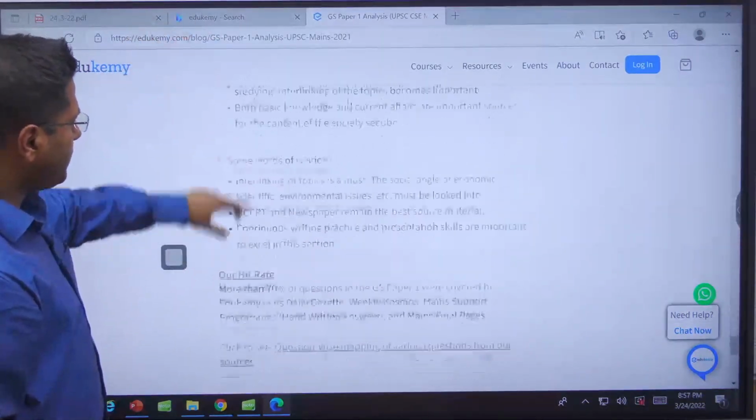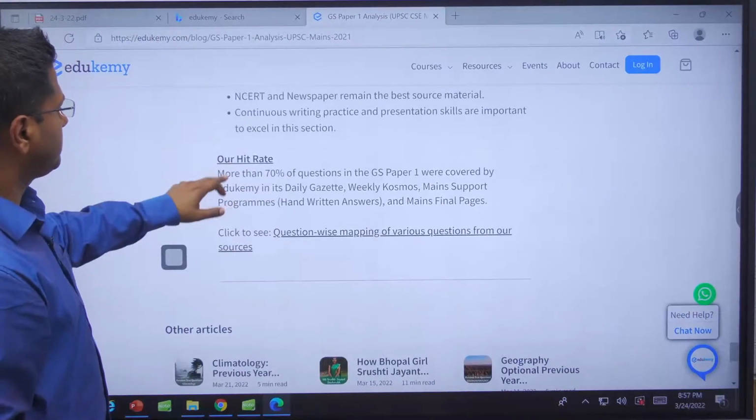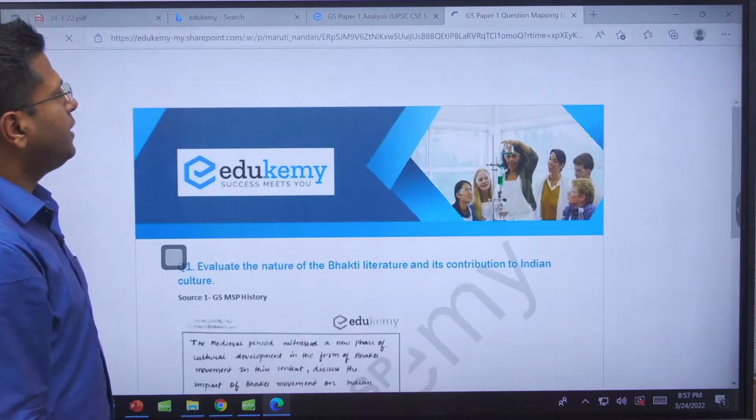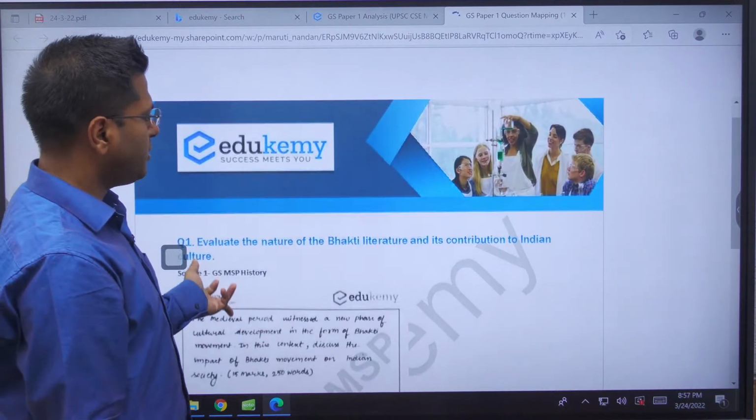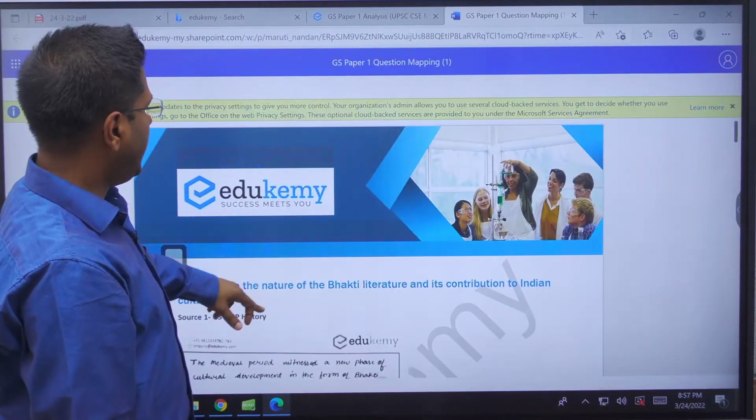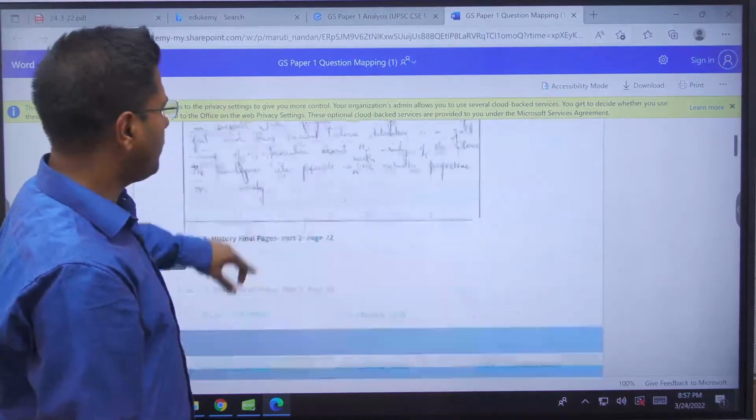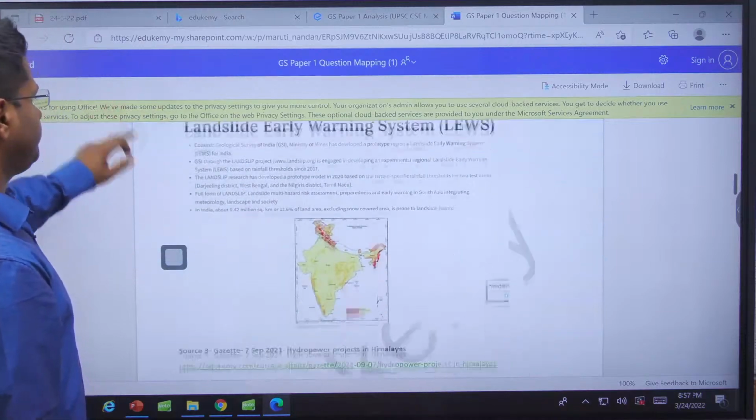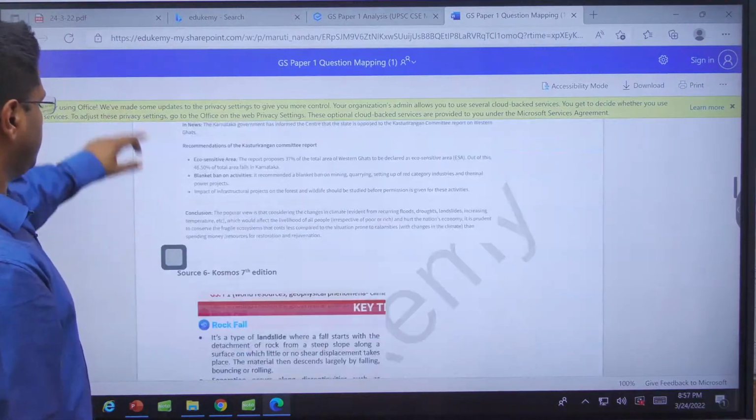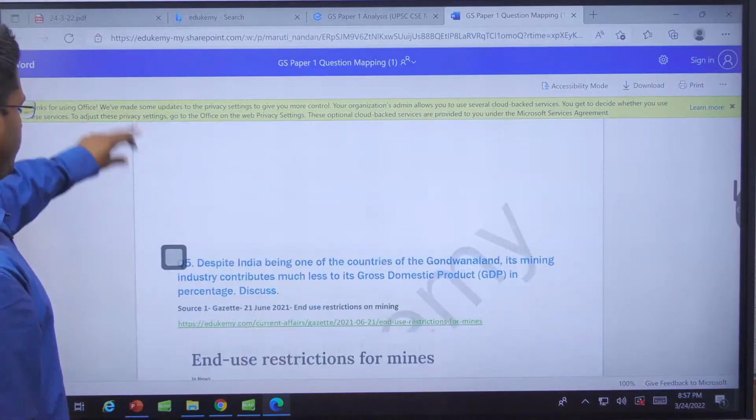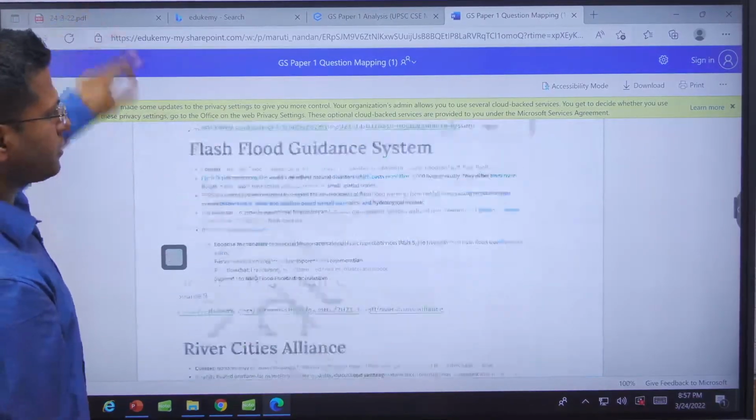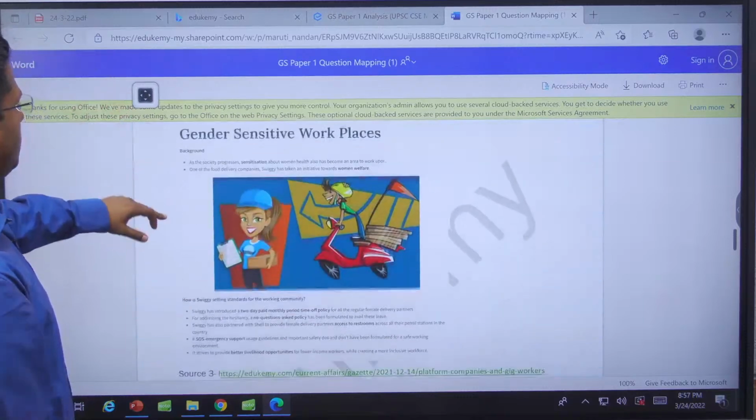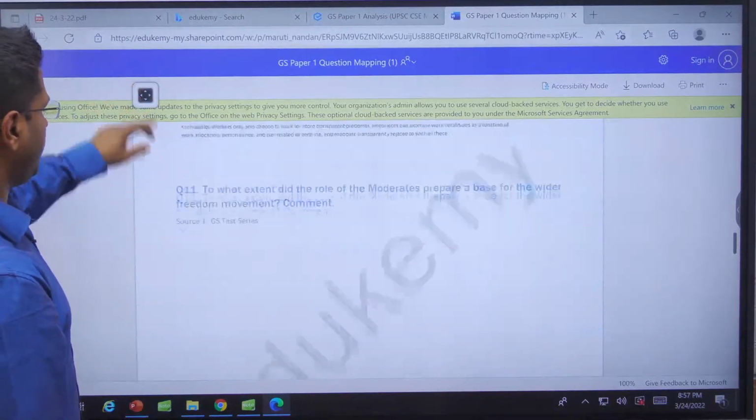And then towards the end, click here to see question-wise mapping of various questions. This is a 50-page document. The others are 70 pages. And I think this is question number 15 or 14. Go to that particular question and click that link. I am doing this for just this question so that you are able to do it for other questions.